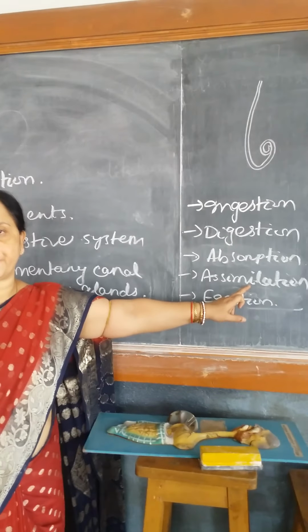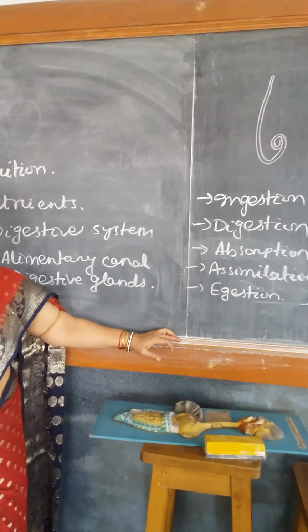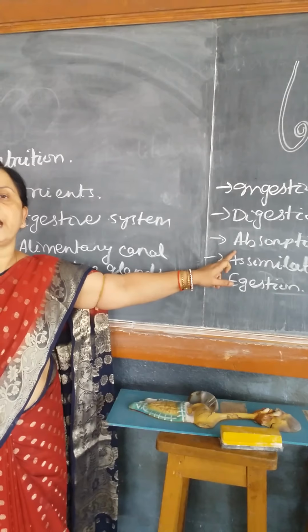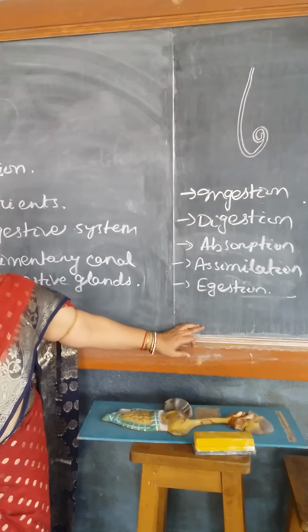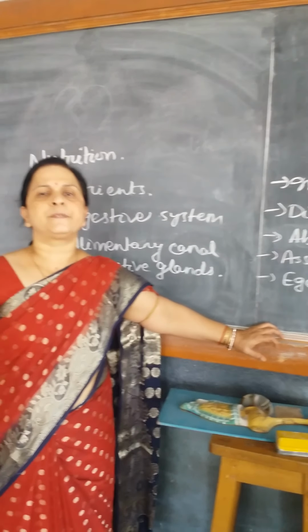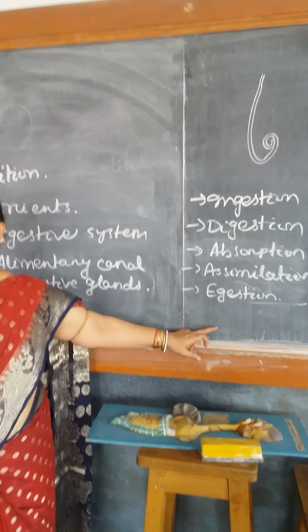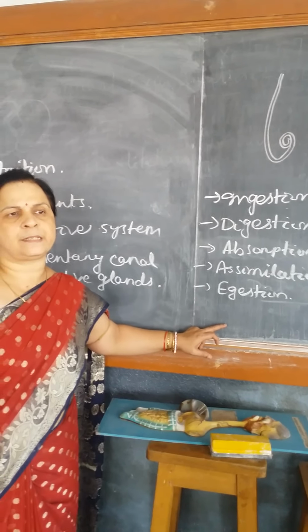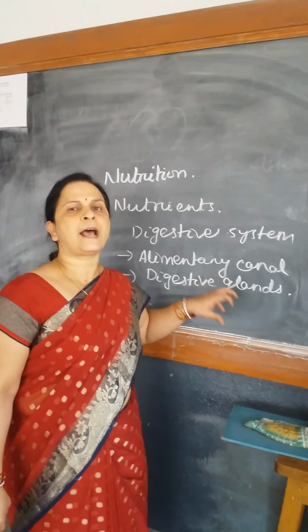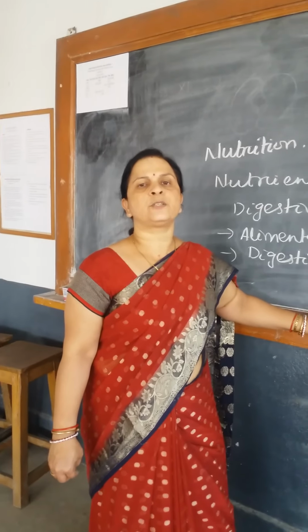Next one is absorption. The digested food gets absorbed in our body and is utilized for different purposes. That is called absorption, and the organ for absorption is the small intestine. Then assimilation. Utilization of digested and absorbed food in our body tissue is known as assimilation. Then egestion. The undigested food material is removed from our body, that is known as egestion. That food material is stored in the last part of the alimentary canal, the rectum, and thrown out through the anus, which is known as egestion.